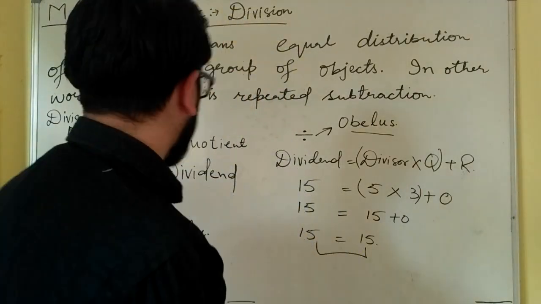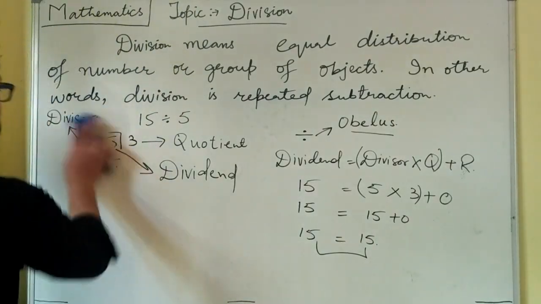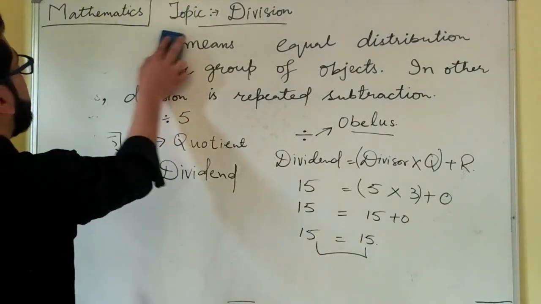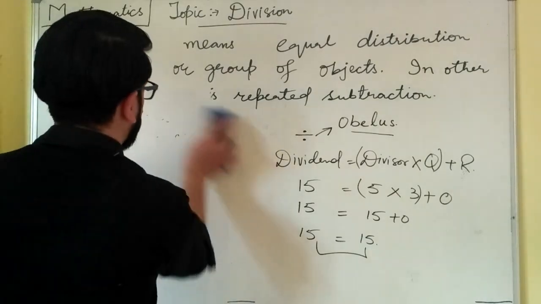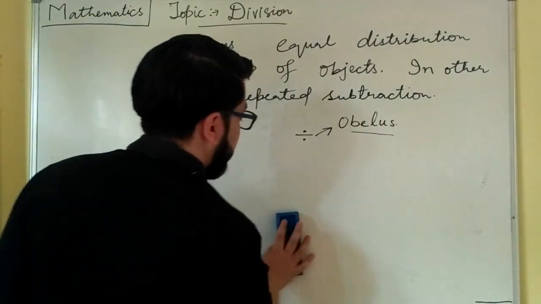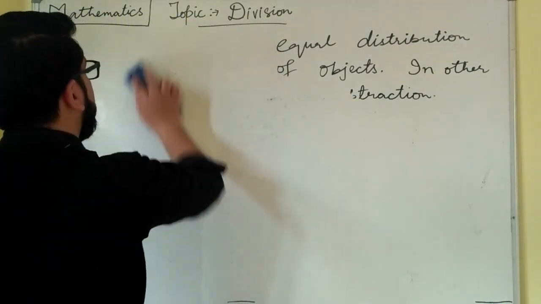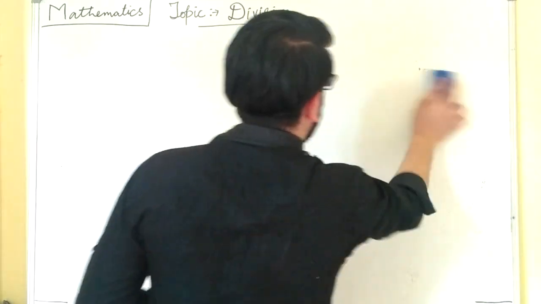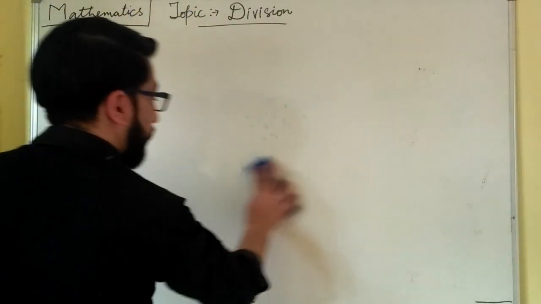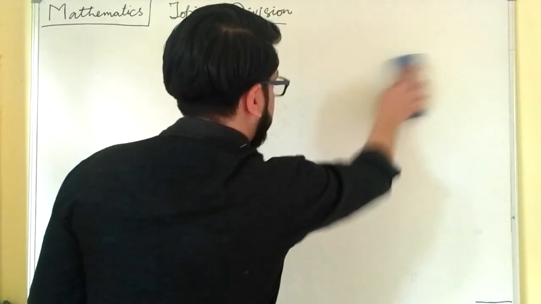Now we will move forward and know what the properties of division are. So we have done division. In division, you have to remember what the numbers in division are called. Then moving forward to properties of division.